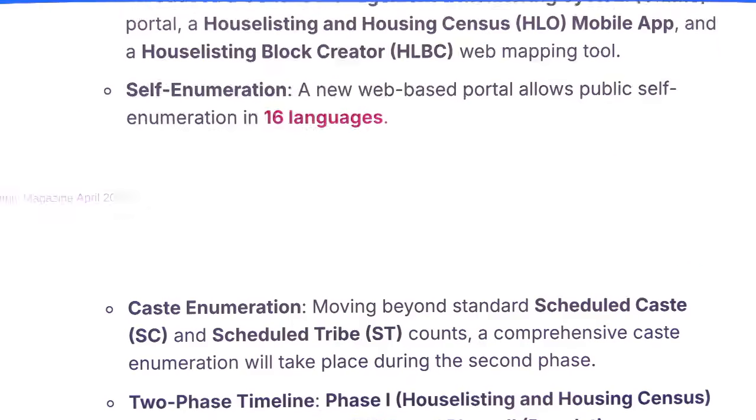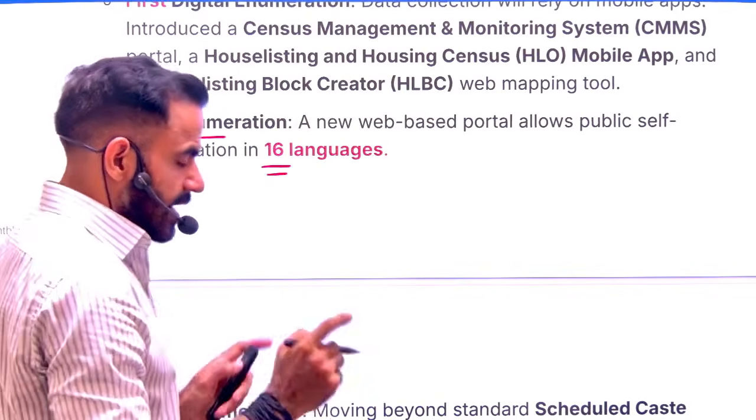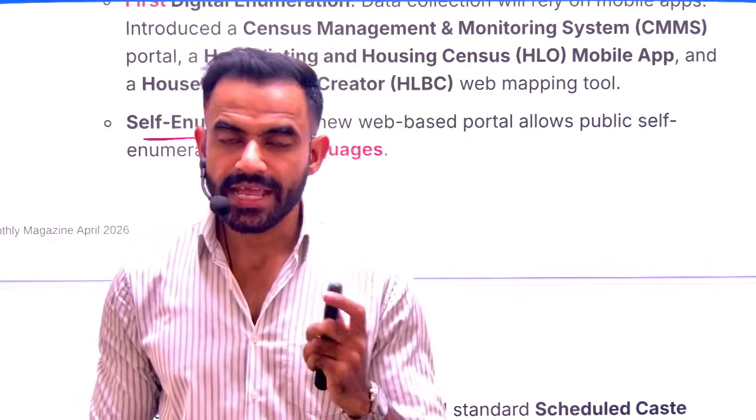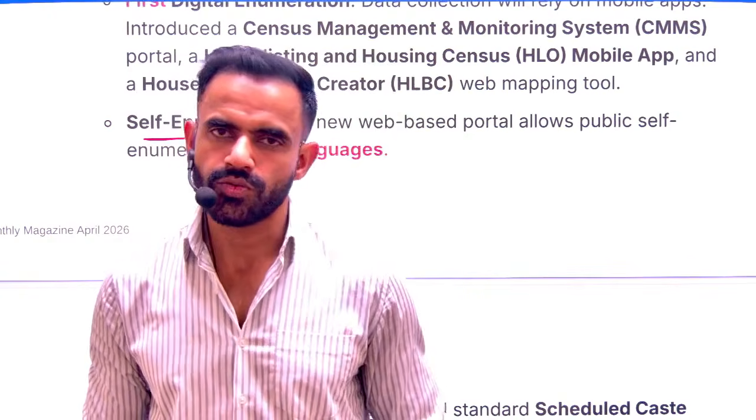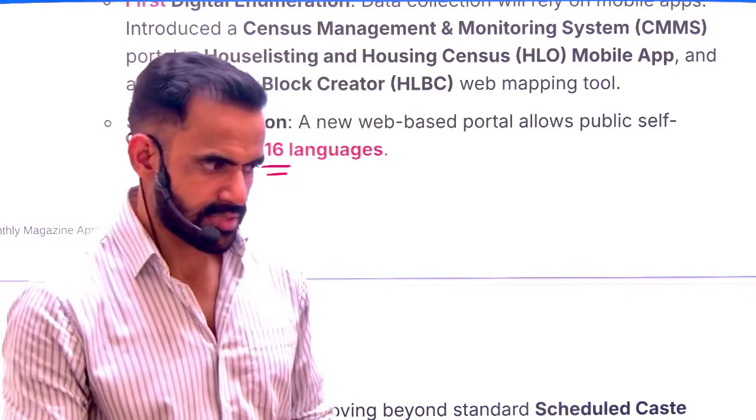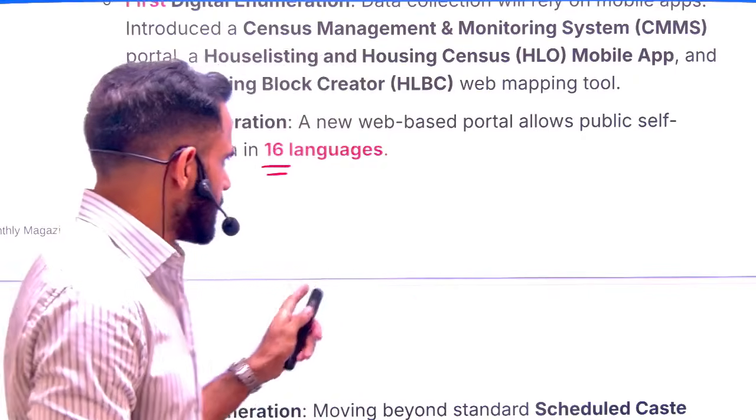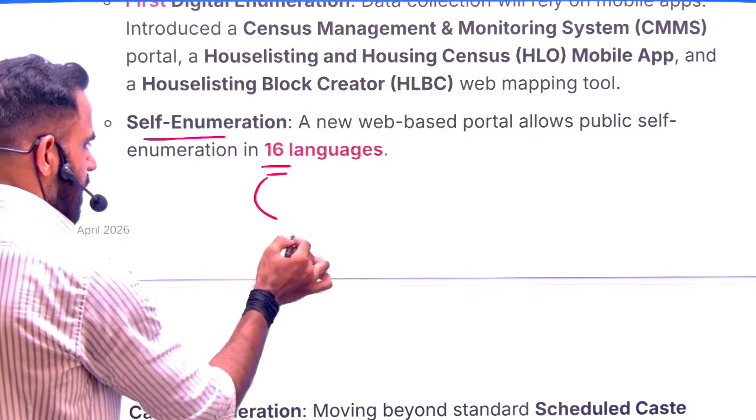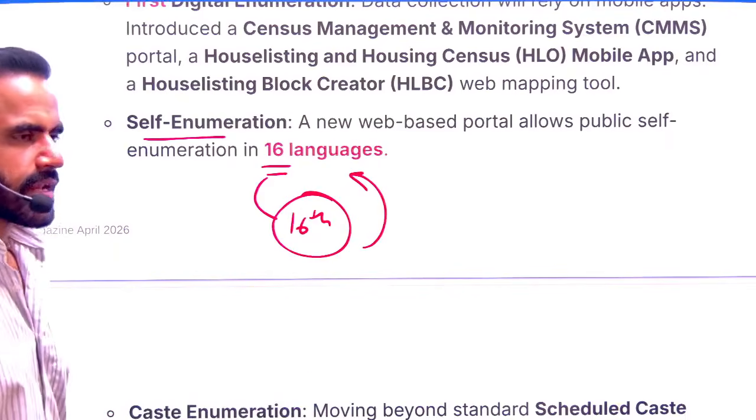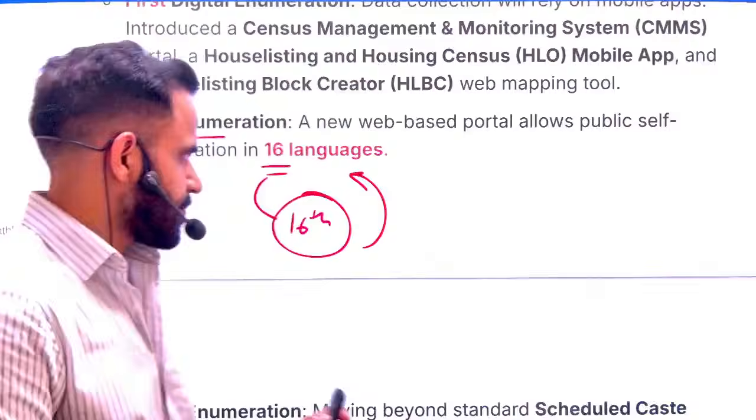Now certain factual information again: for self-enumeration, 16 languages are there. Now again, what can the examiner do? The examiner can simply set a trap that all the languages mentioned in the 8th schedule, self-enumeration is allowed in all those languages. If you don't know this particular fact, it will be quite difficult. So an easy way to remember: this is our 16th census, and that's why 16 languages are allowed. Of course, there is no direct correlation. This is just a way to remember the information.